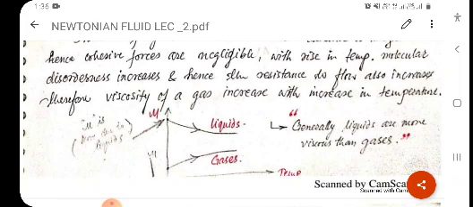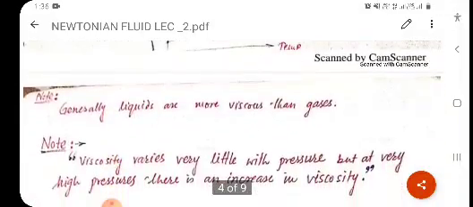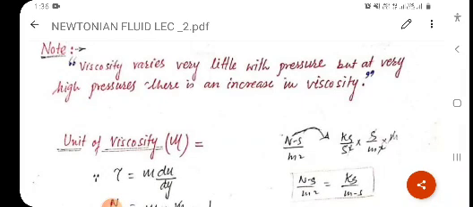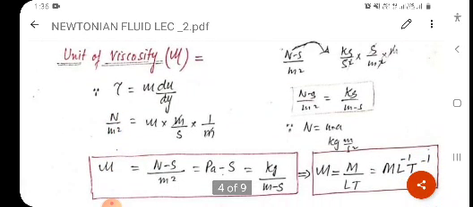Now we all know generally liquids are more viscous than gases. Clear? So the next note point is viscosity varies very little with pressure, but at very high pressure there is an increase in viscosity. Meaning, if we apply more force, they will be in a compact condition. Clear? So viscosity will be more in that case. Clear? Now we will discuss the unit of viscosity.